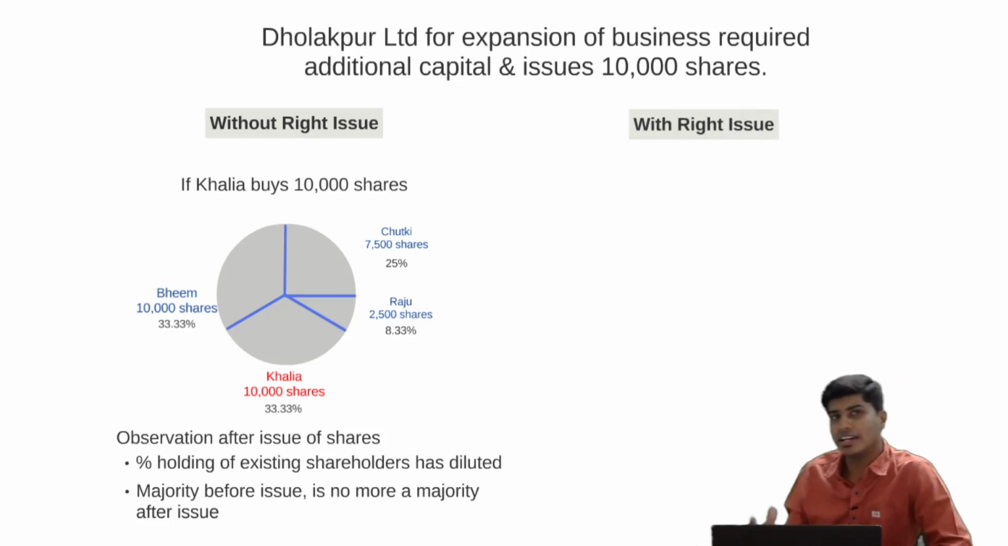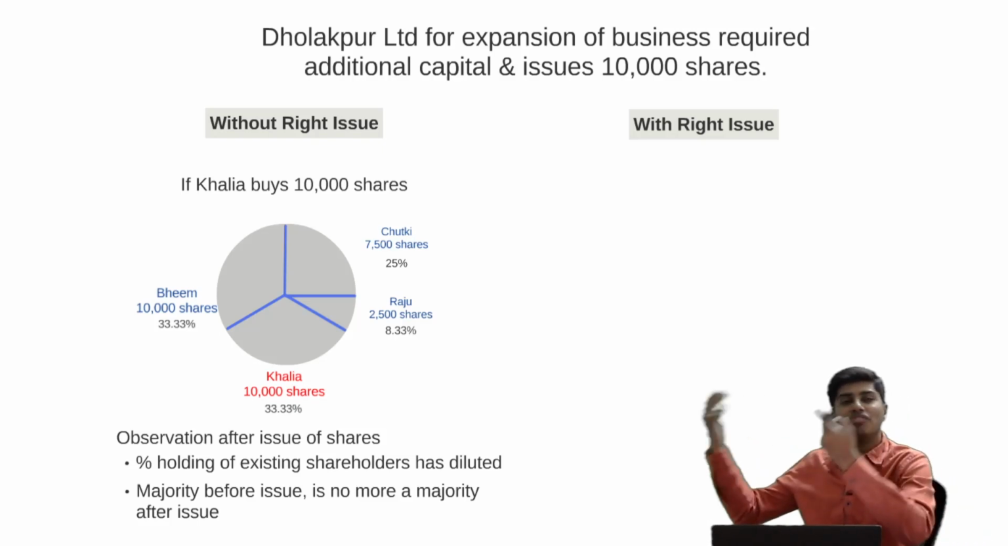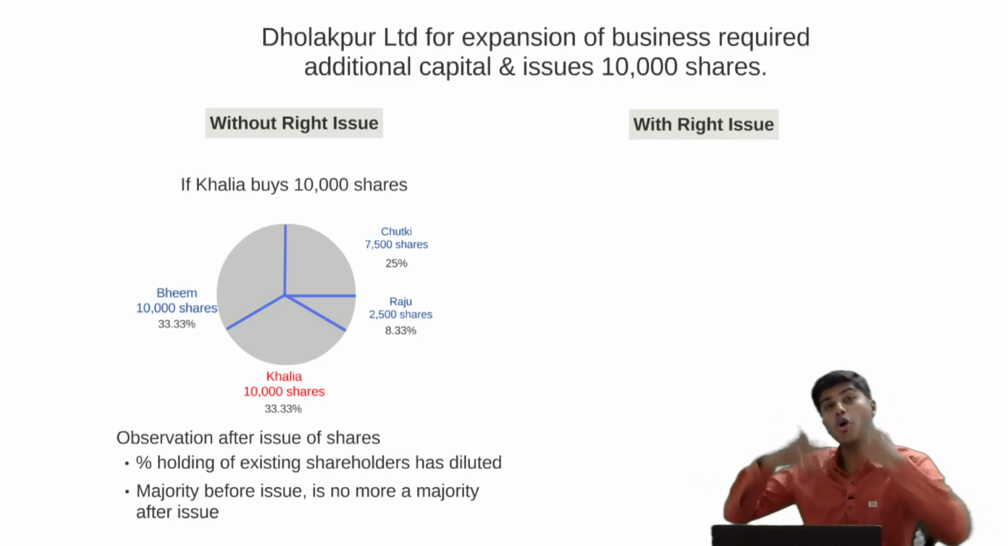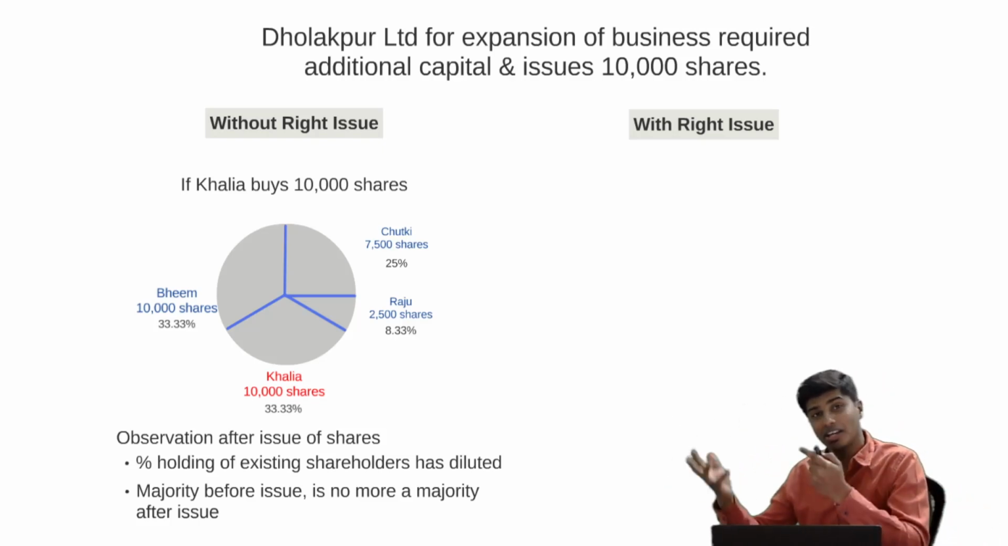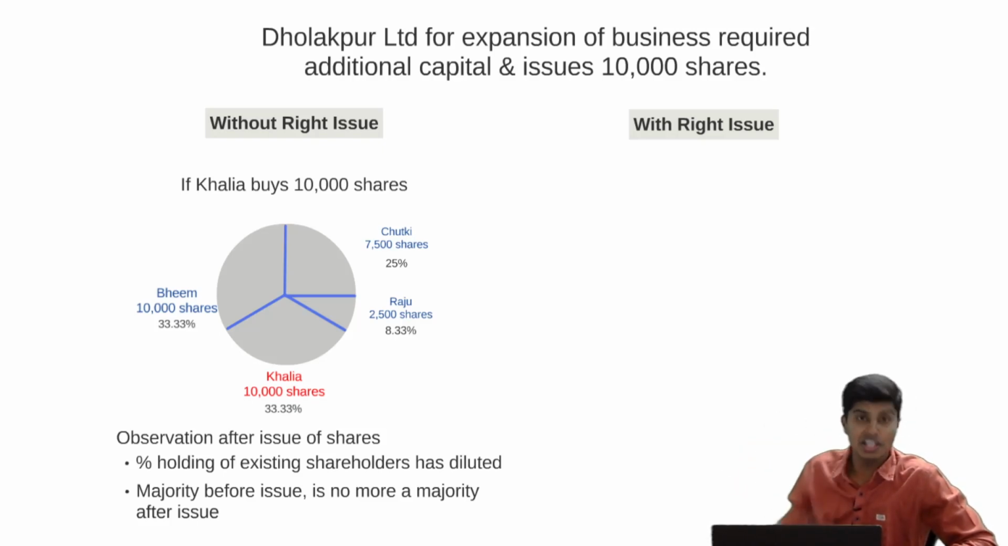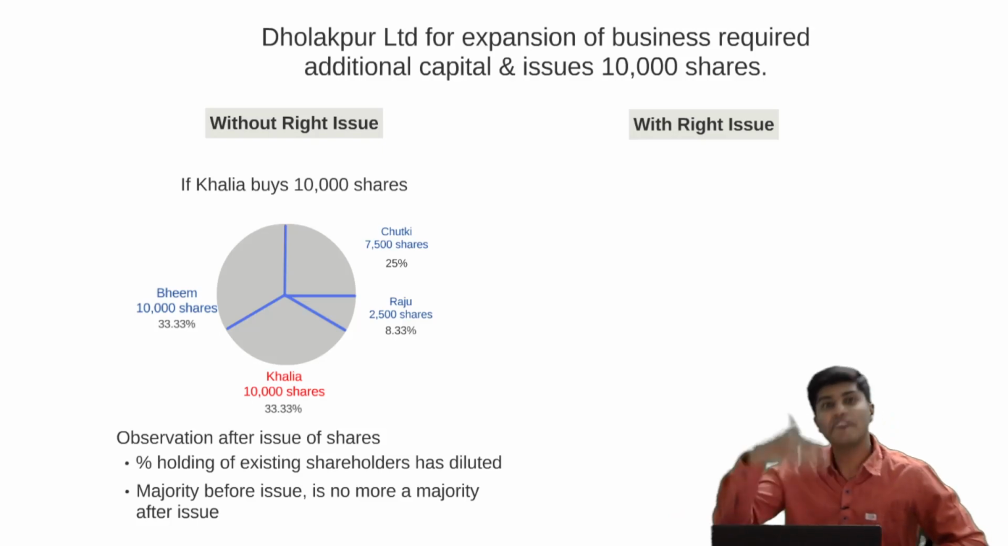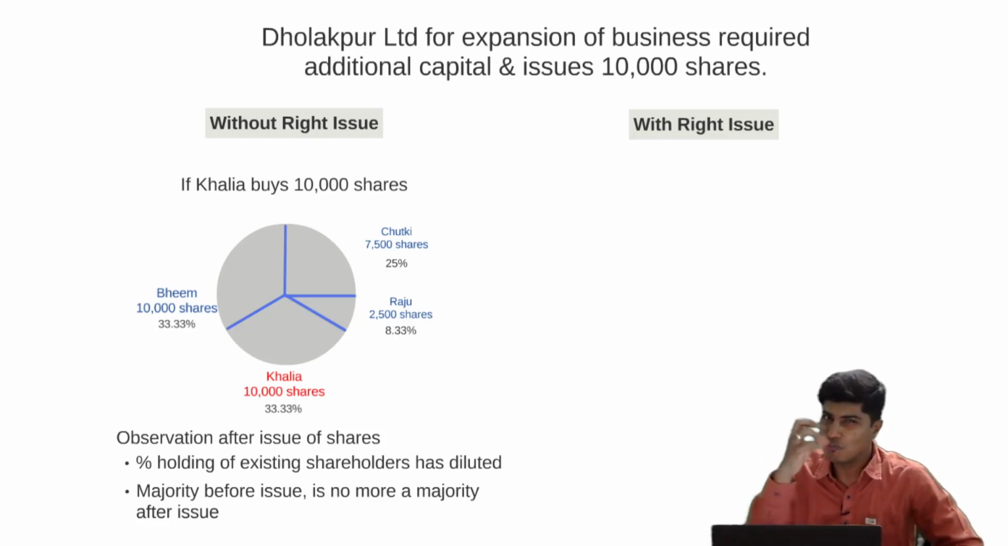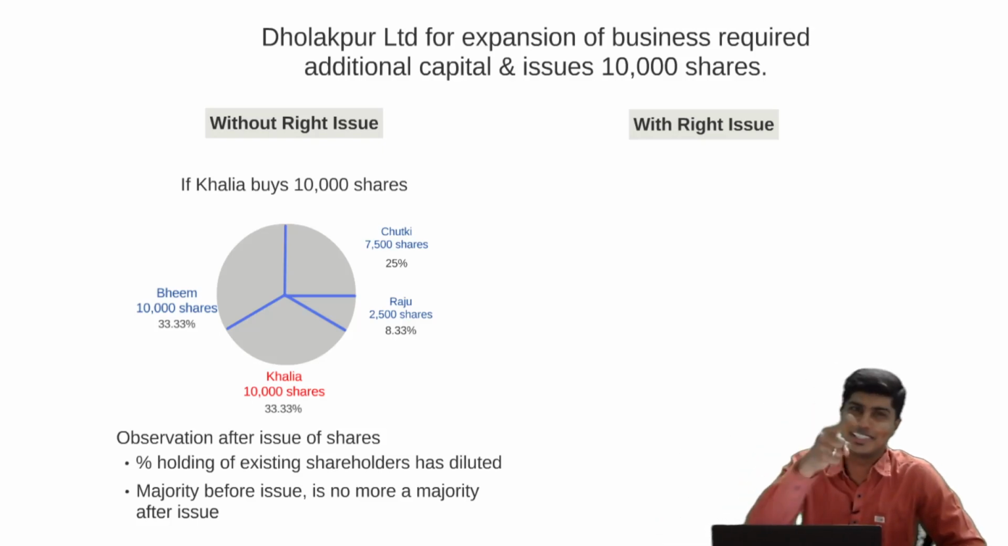Now, how do we fight against this? That's where the concept of rights issue comes. To ensure that the existing shareholders have the right to retain their percentage of holding in the company, the company will give them rights. The company will give them an option to acquire the shares in the same proportion in which they had the shares previously, to ensure that even after this issue, the percentage of holding that they have in the company is still the same.